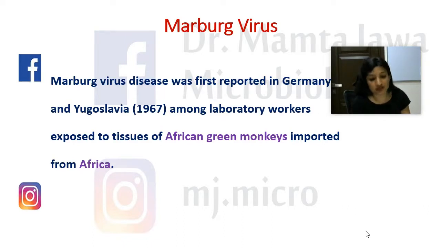Marburg virus. Now what you need to remember about Marburg virus is that Marburg virus disease was first reported in Germany and Yugoslavia in 1967. So remember, Ebola had first made its appearance in 1976. If you just reverse 76, you get 67. So Ebola was 76. This is 67, and this disease was first encountered amongst lab workers.